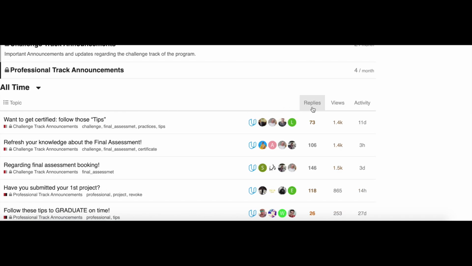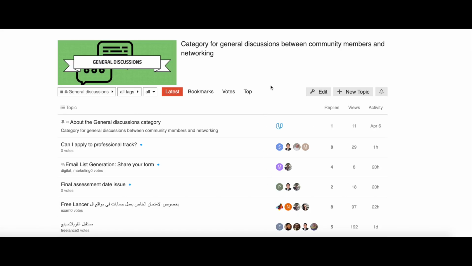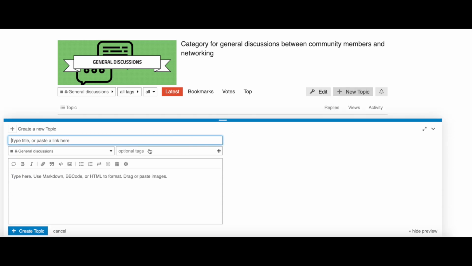Opening any of the categories, you'll be able to view the topics inside. You can sort the topics by clicking on Replies, or Views, or Activity. To create a topic, open the category you want to post the topic in, and then click on New Topic. After that, insert the title of your topic, and then choose the optional tags from the list. Then type the body of your topic, and then click on Create Topic.